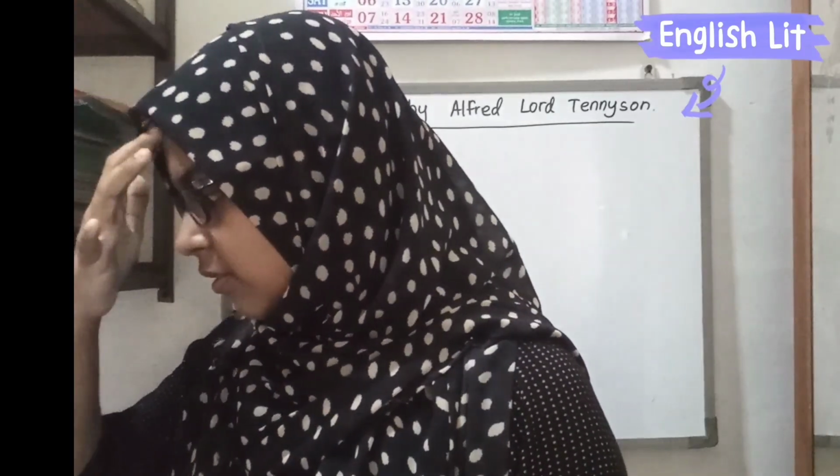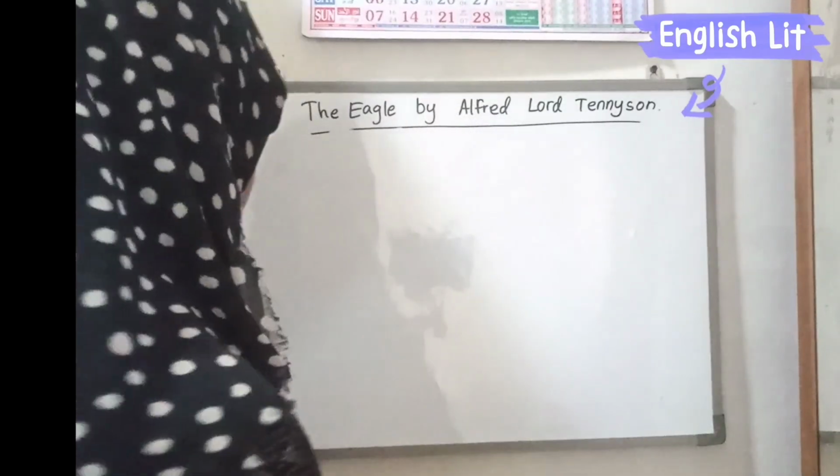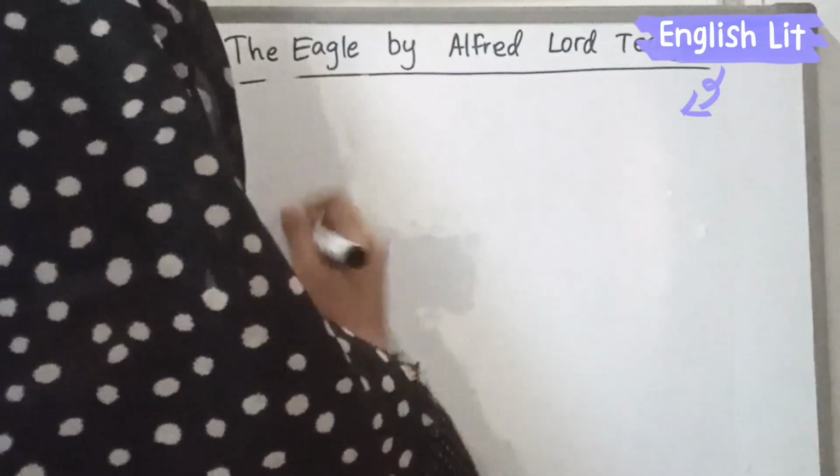But this poet didn't appreciate the nature. Even though he talked about nature in the poem The Eagle, he didn't appreciate it. So this is the most important thing to understand. So we have to know about the background of the Victorian era.